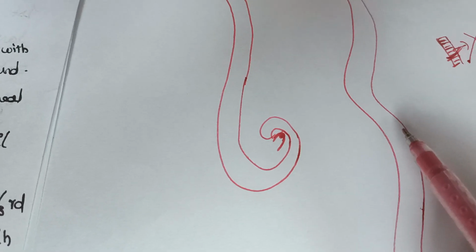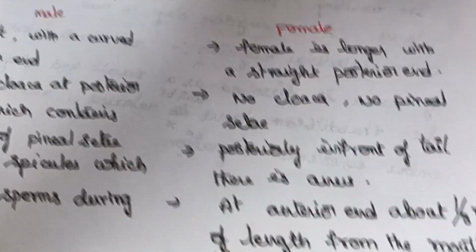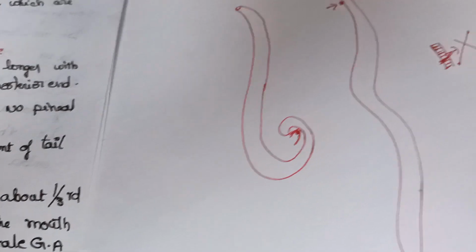And if you observe the female, no cloaca, no penial setae.